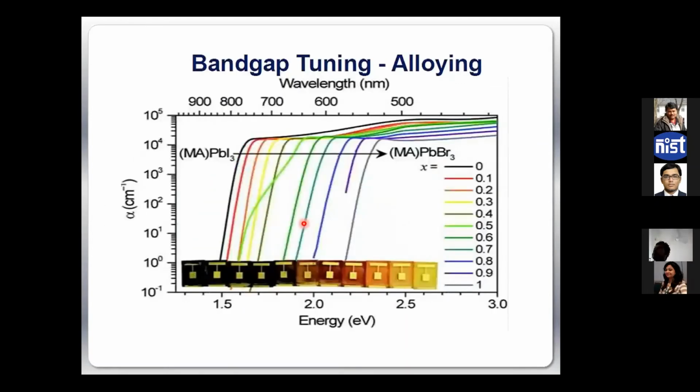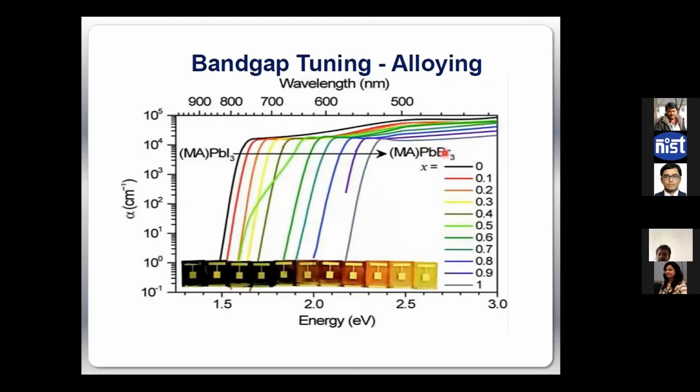And the band gap tuning, like the organic thing, is very easy. By changing the iodine and the cation and anion of this molecule, you can tune the band gap so well. I now have a set of molecules.